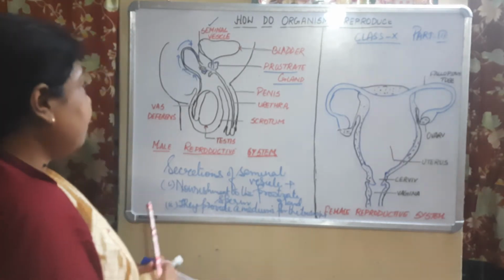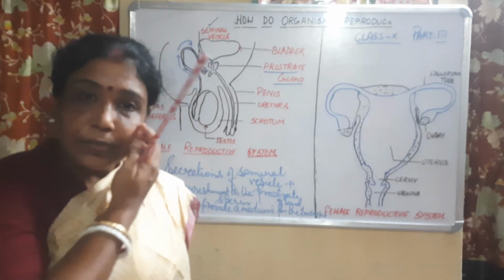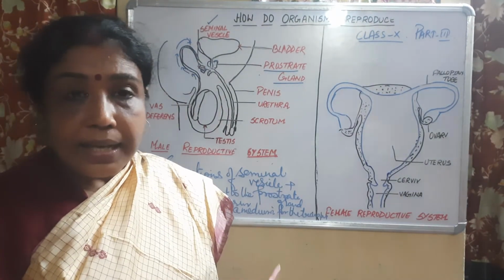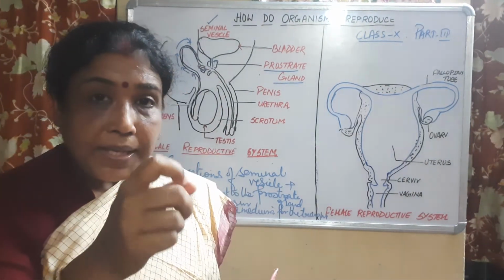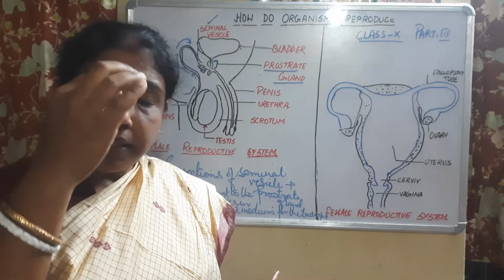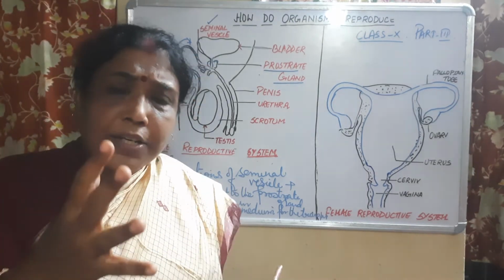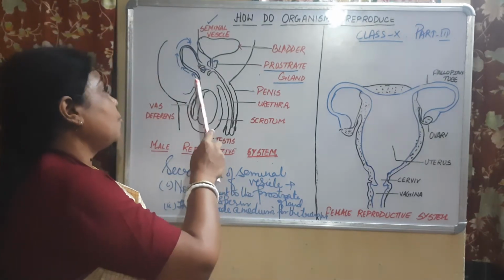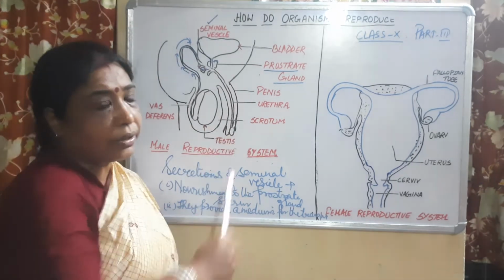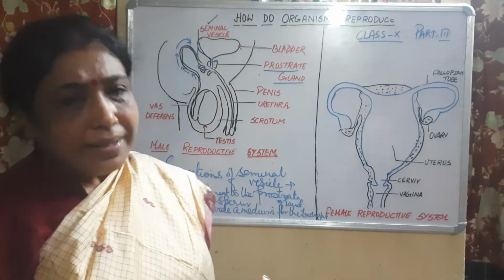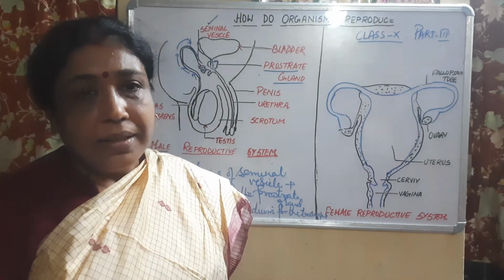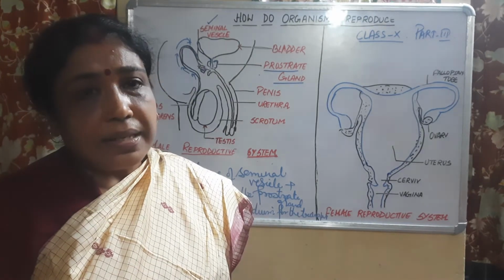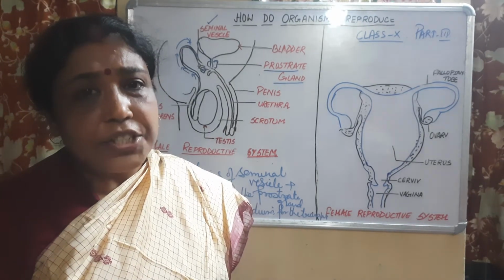Now you have seen the structure of sperm in class 8. Haven't you all seen? It has a head, a neck, middle piece and the tail. In the middle piece there were so many mitochondria. Why? The sperm after its production has to move such a long distance. It needs food, and mitochondria give it the required energy. If it doesn't get nutrition, how will energy be produced?